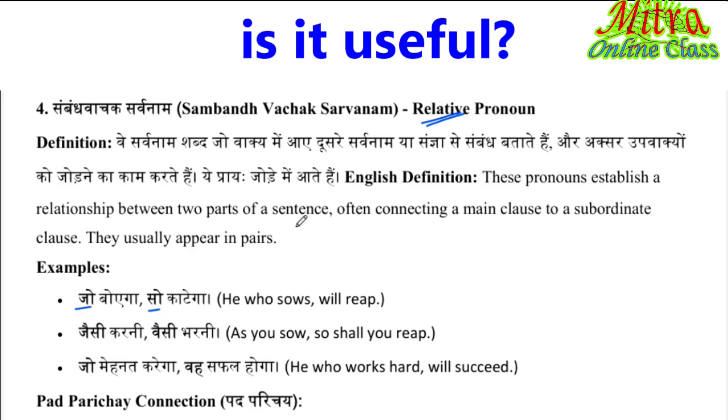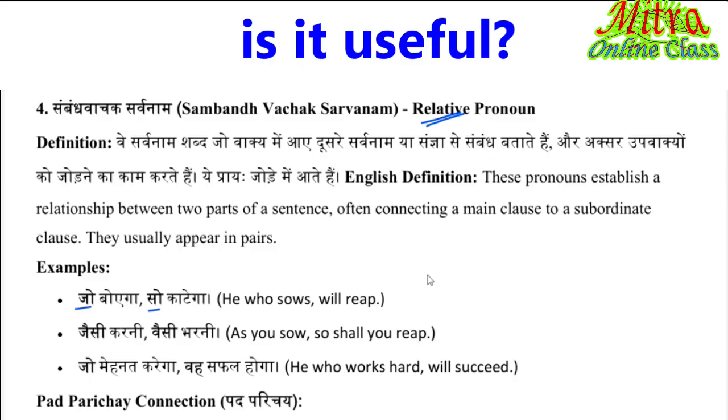These pronouns establish the relationship between the two parts of the sentence, connecting the main clause to the subordinate clause. They usually appear in pairs. So these relative pronouns are usually in pairs.